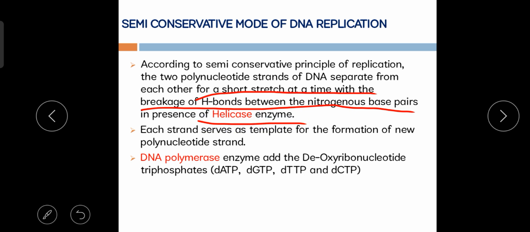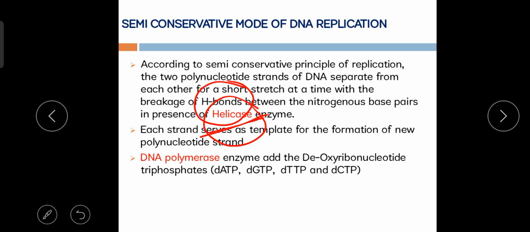Remember, when the DNA replication process begins, before that the hydrogen bonds present between the two strands break down. Before the replication process, the hydrogen bonds are found between the nitrogen bases. The hydrogen bonds first break down in the presence of the enzyme called helicase. Very important name. Remember, the helicase enzyme breaks down the hydrogen bonds present between the nitrogen base pairs.